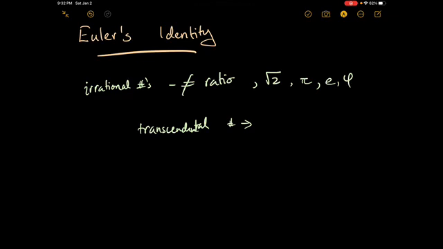A transcendental number is just a number that can't be represented through mere algebra. You don't represent it through brute force. Like the square root of 2, that's an algebraic function. You're just taking the square root of 2, and as a result, you're getting an irrational number. A transcendental number doesn't come through algebra, but rather comes as a result of other things.